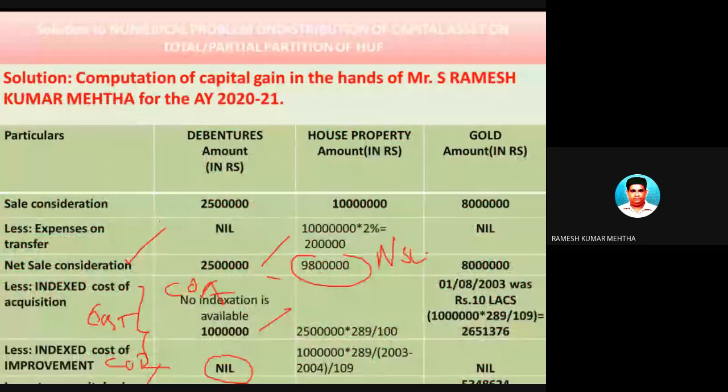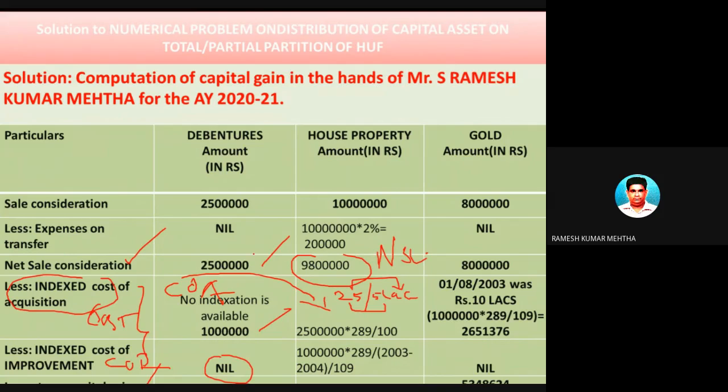So we have done index cost of acquisition. Fair market value was 25 lakh rupees on 1/4/2001, and you have to compare this fair market value with the price at which it was originally bought by the previous owner before 1/4/2001. In this case, it was 5 lakh rupees. The Hindu undivided family purchased it at 5 lakh rupees. Among them, whichever is highest has to be taken for the purpose of calculation of index cost of acquisition. So what I took, 25 lakh rupees.